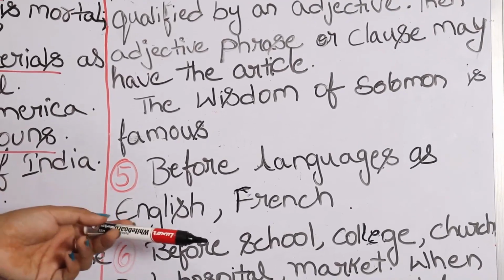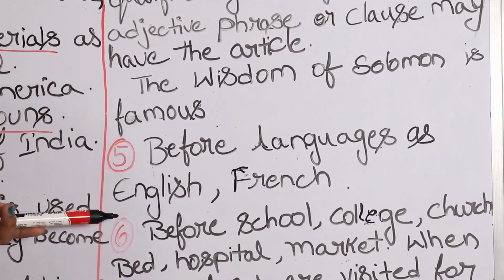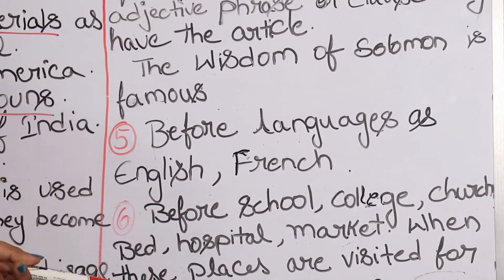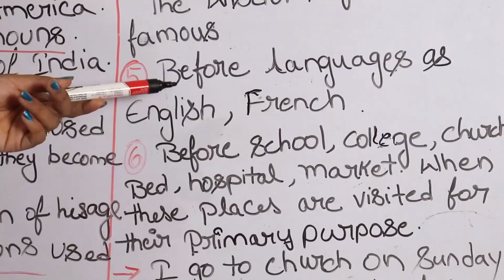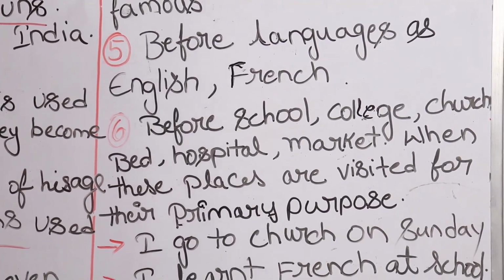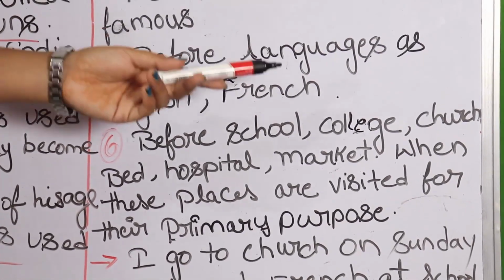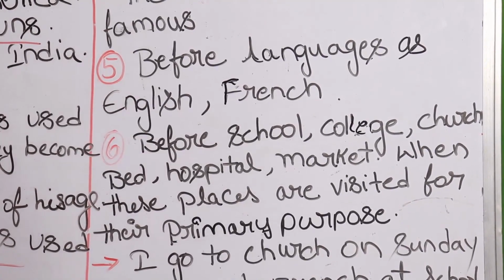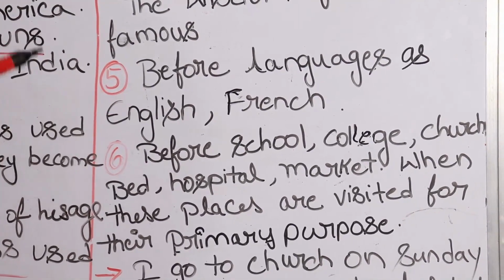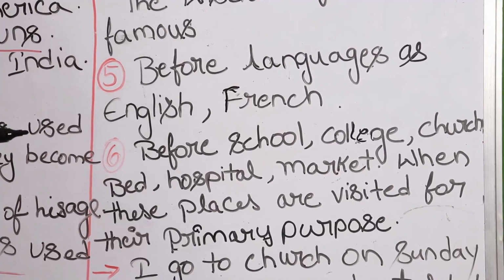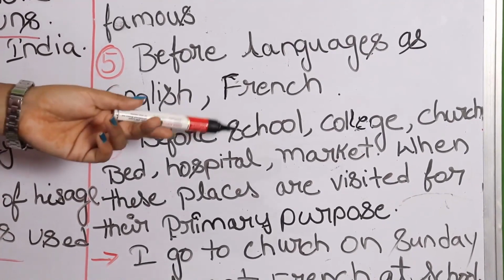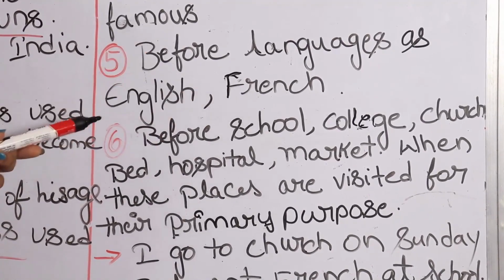Now before languages, for example, I love English, I love French. In that case you shouldn't use any article, because that is the case of omission of article. Before languages also there must be omission of articles. For example, I love English, I like to learn French. Before that you shouldn't use any article.